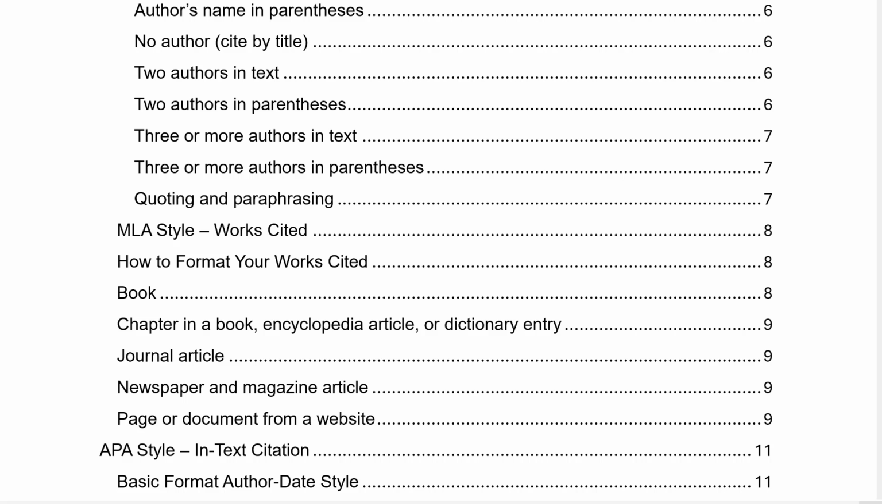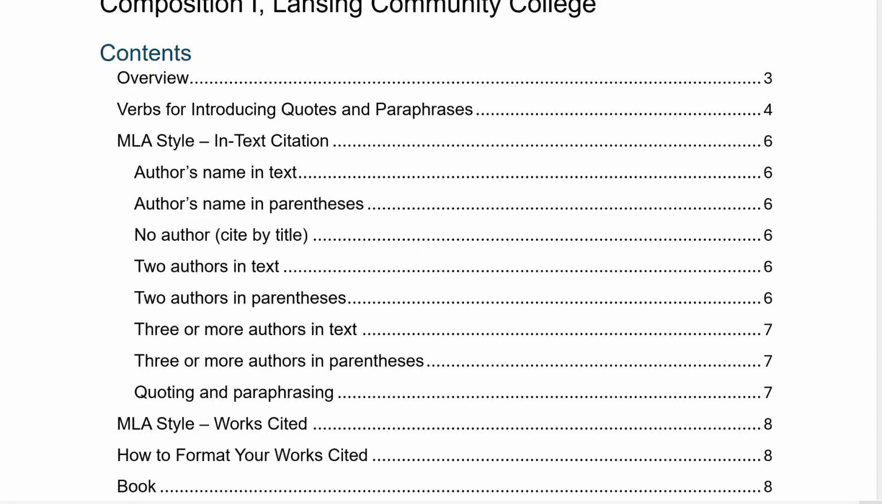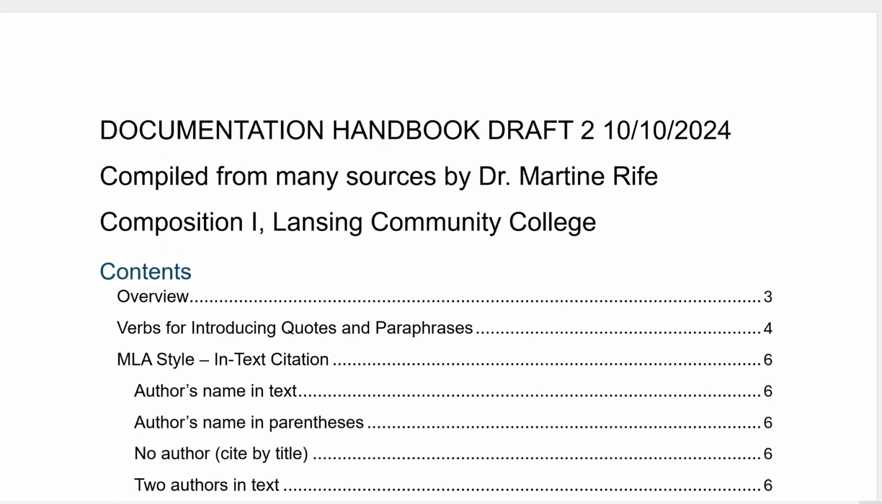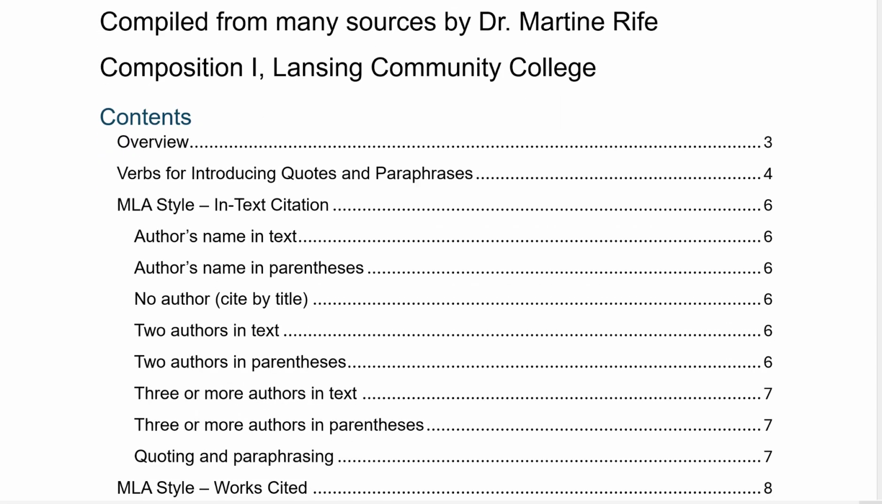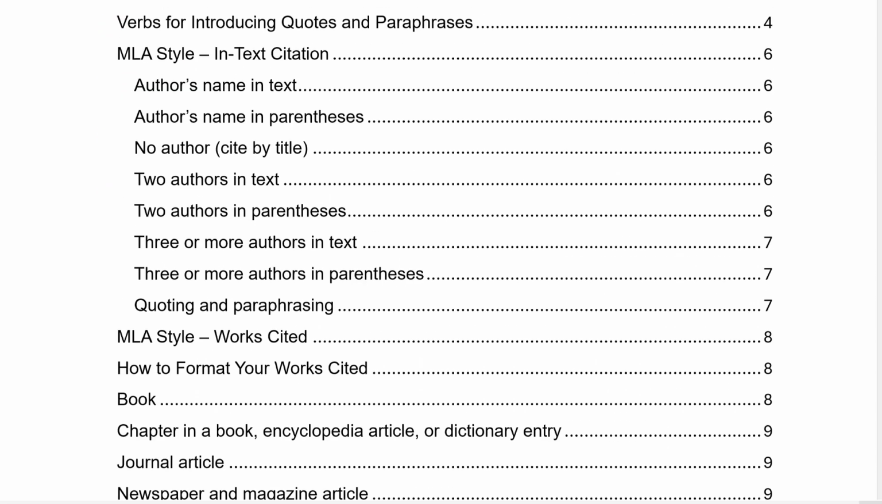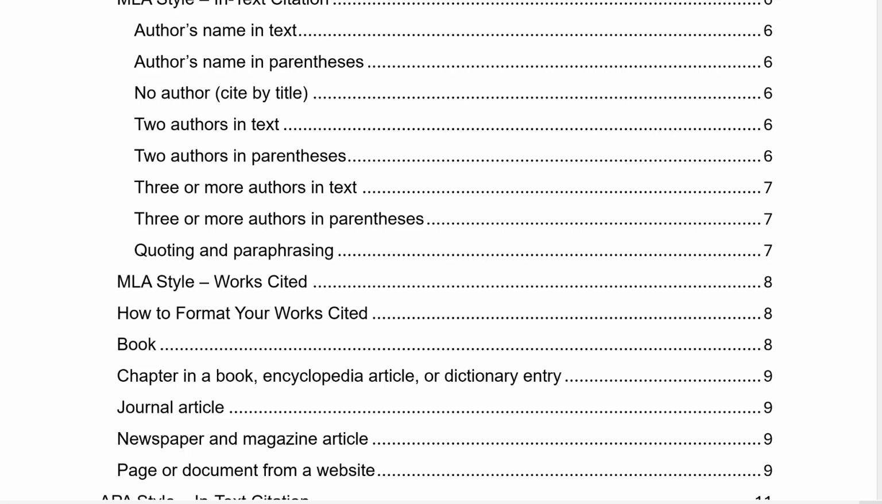Hi, yeah, I wanted to just review the documentation handbook for a second. It's located in the week 7 folder, and I would recommend using the table of contents to find information that you need. I just wanted to review the rules for works cited.